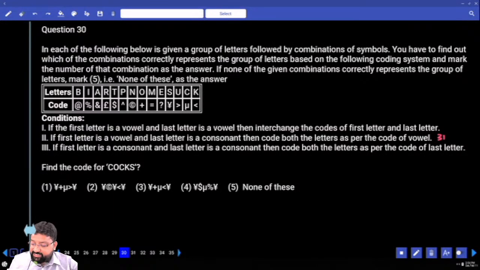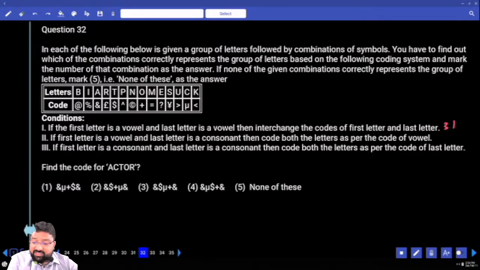What is the second condition? Second condition, first letter is a vowel and the last letter is a consonant, then code both the letters as per the code of the vowel. First is a vowel, last is a consonant. 30, no. 32, yes. Then code the first and the last letters as per the code of the vowel. What's the code for A? Ampersand. Ampersand should be in the first place and in the last place.